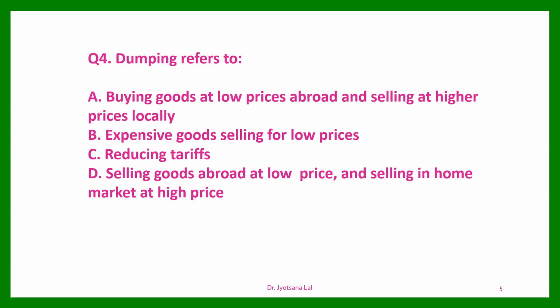D. Selling goods abroad at low price and selling in home market at high price. So what will be the correct option? Option number D. Dumping is a practice when a seller sells its goods abroad at a lower price and sells in the home country at a higher price to get the maximum benefit from the international market. So D is the correct option.